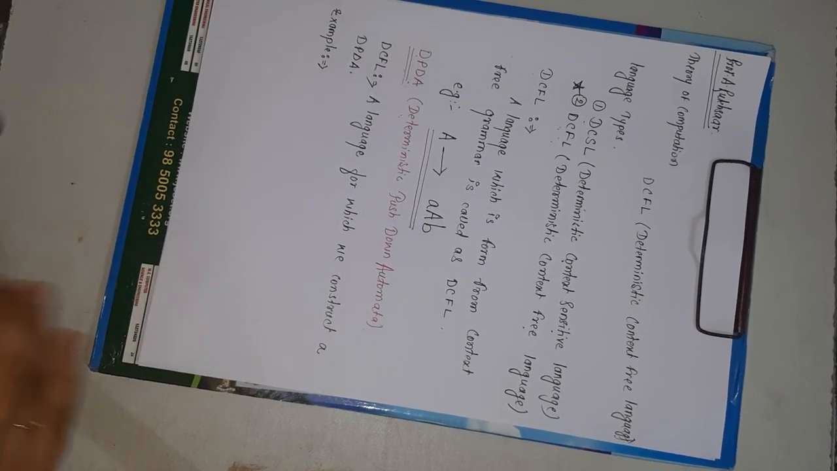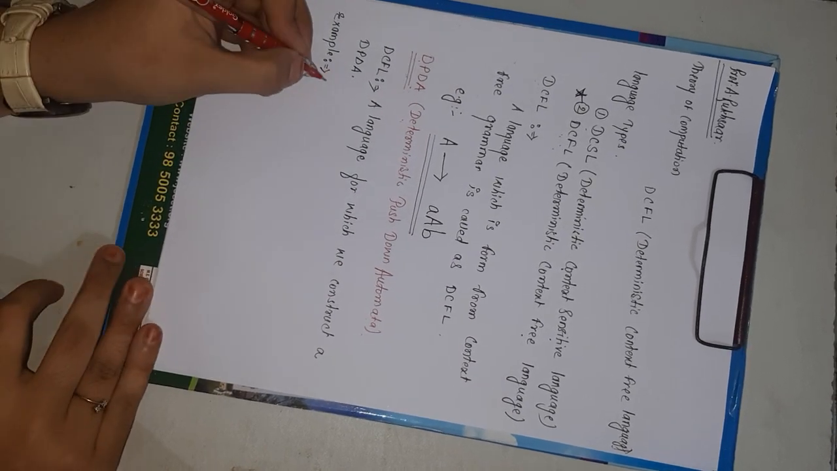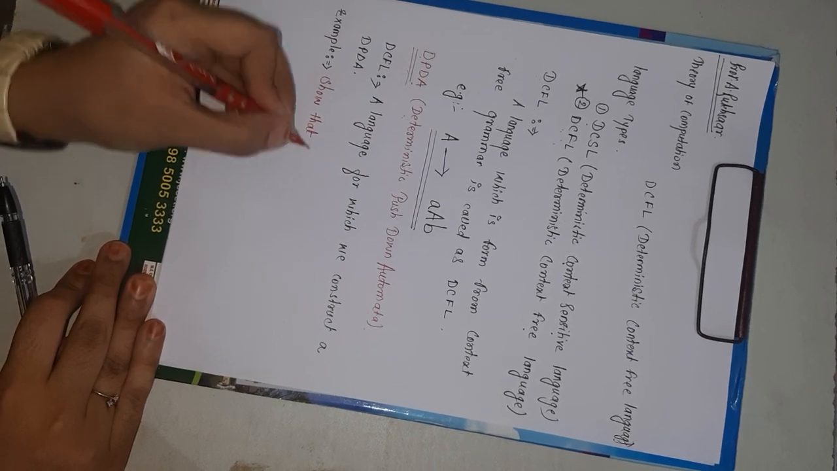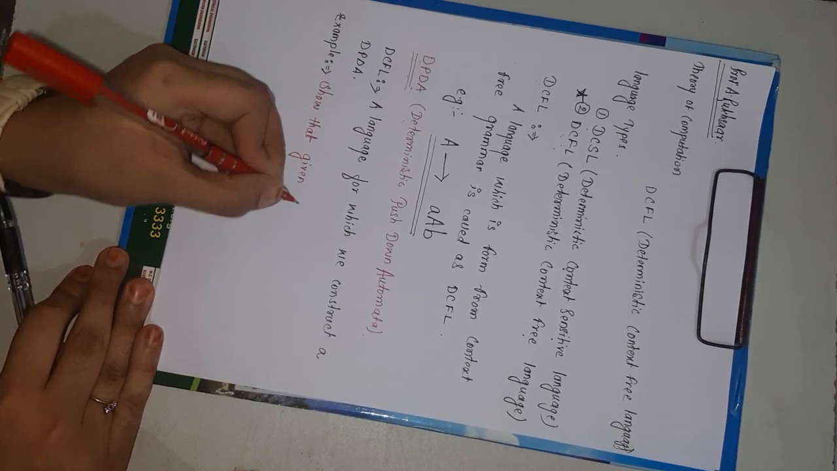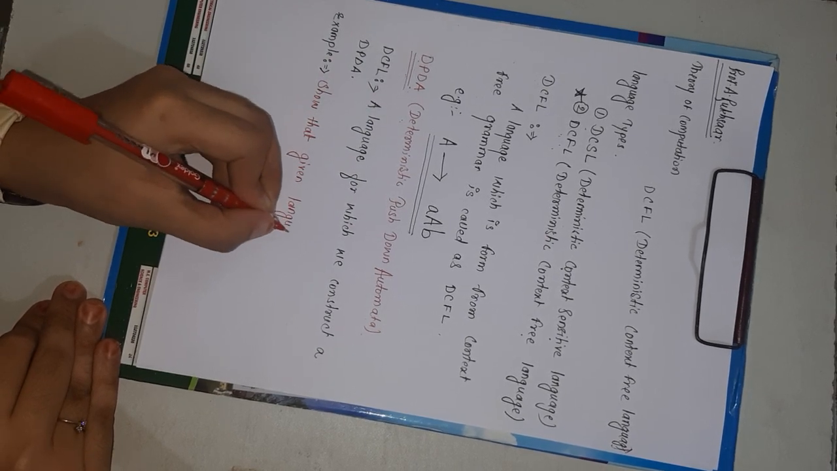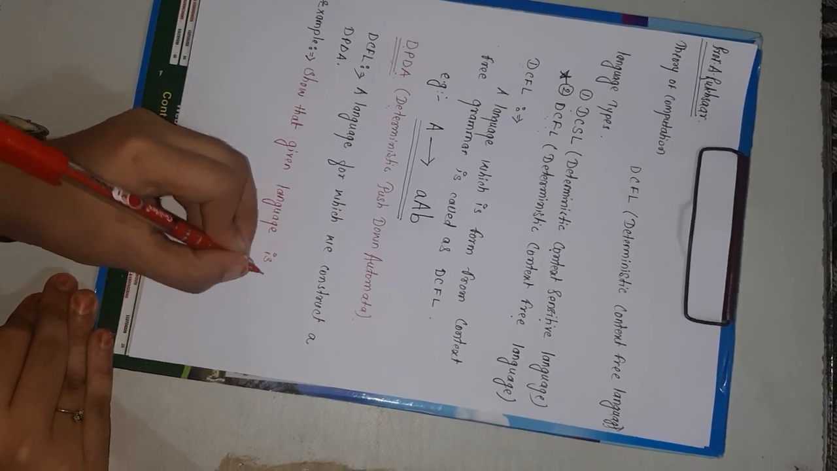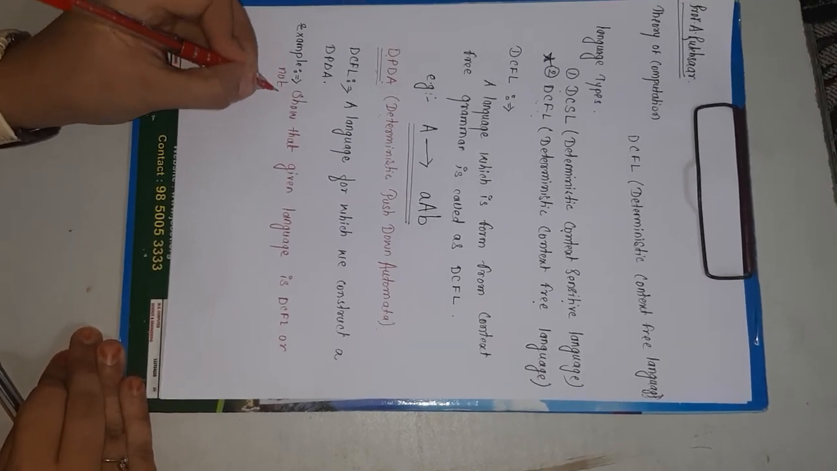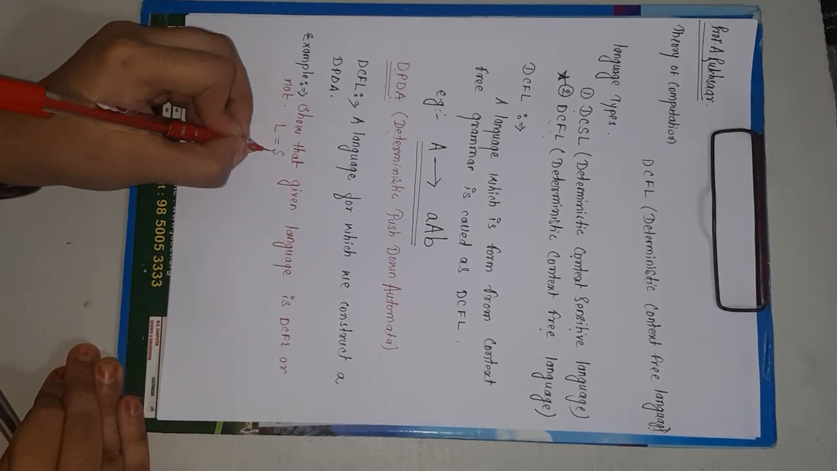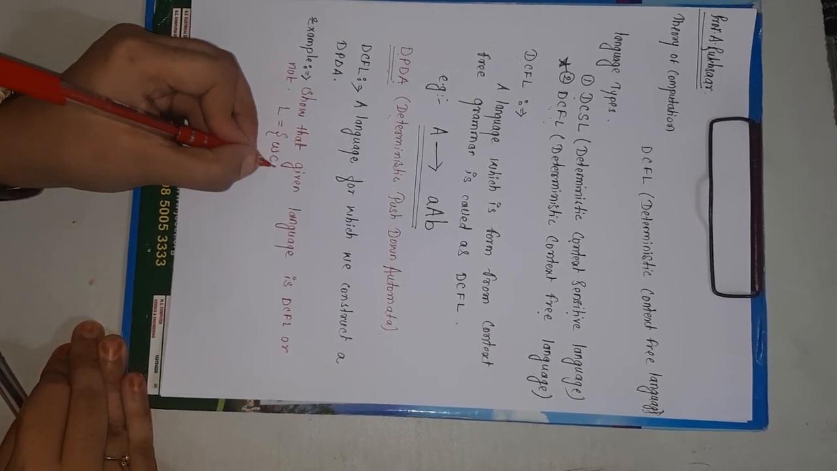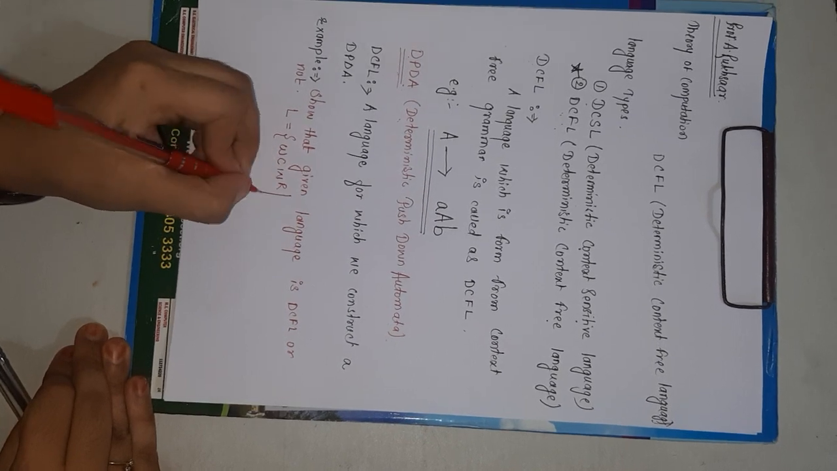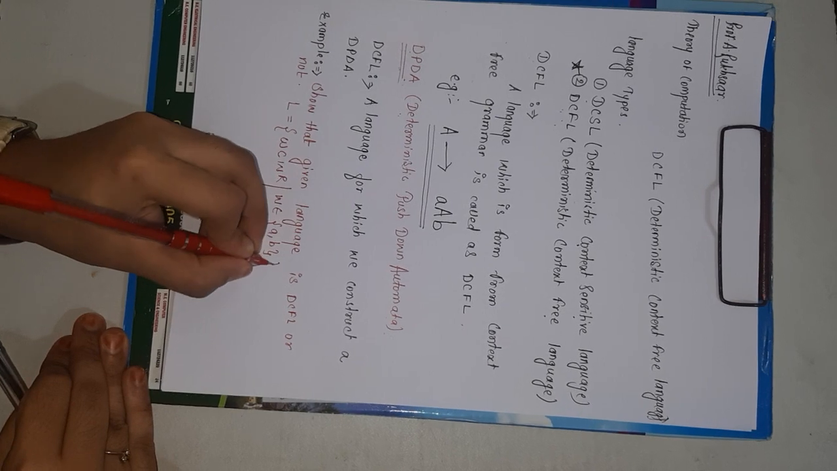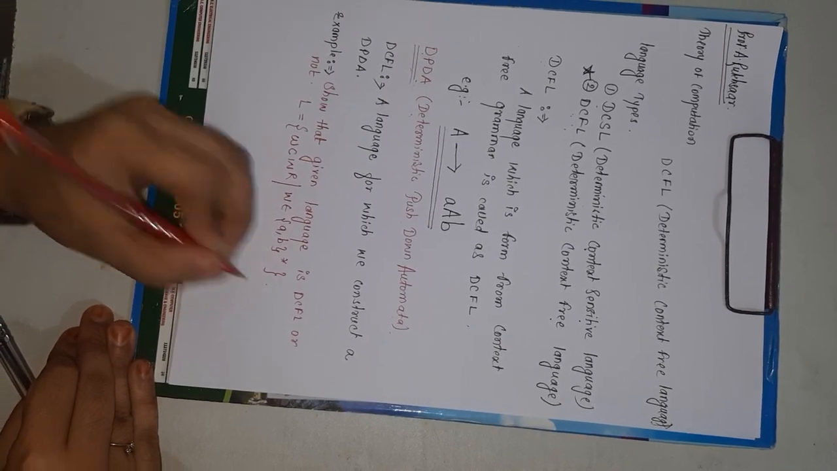So what is an example of the question that can be asked? Show that the given language is DCFL or not, and the language which is given is: w c w^R such that w belongs to (a, b)*.